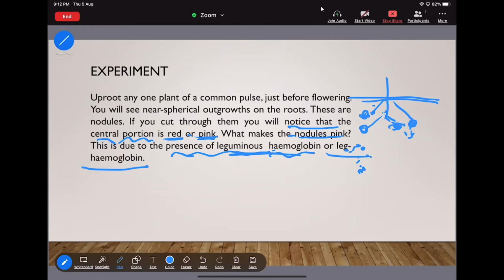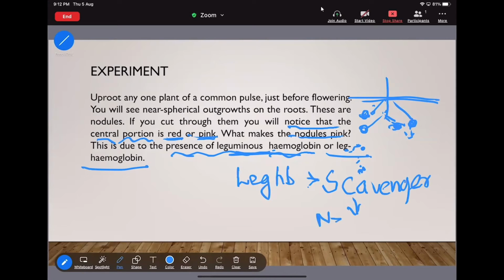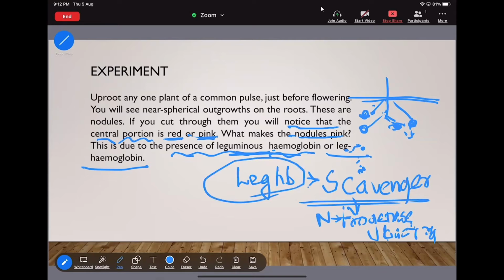Always remember, this leghemoglobin is a scavenger. Then what is the function of this leghemoglobin? It acts as an oxygen scavenger.